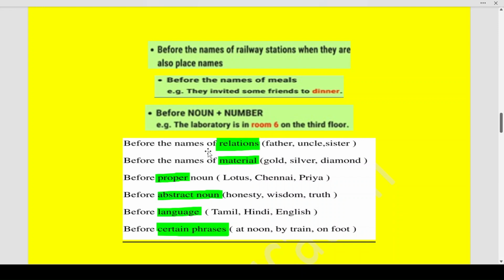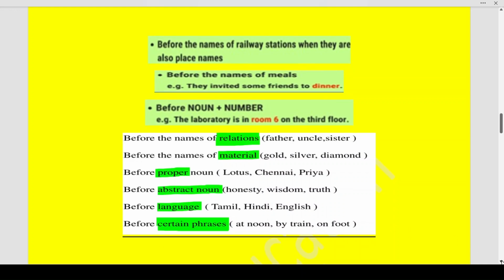It is also omitted before the names of relations like father, uncle, sister. It is omitted before the names of material; we don't say the gold, the silver, the diamond. It is also omitted before proper nouns like Lotus, Chennai, Priya. It is also omitted before abstract nouns. We do not say the honesty, the wisdom, the truth. Before languages, before certain phrases.